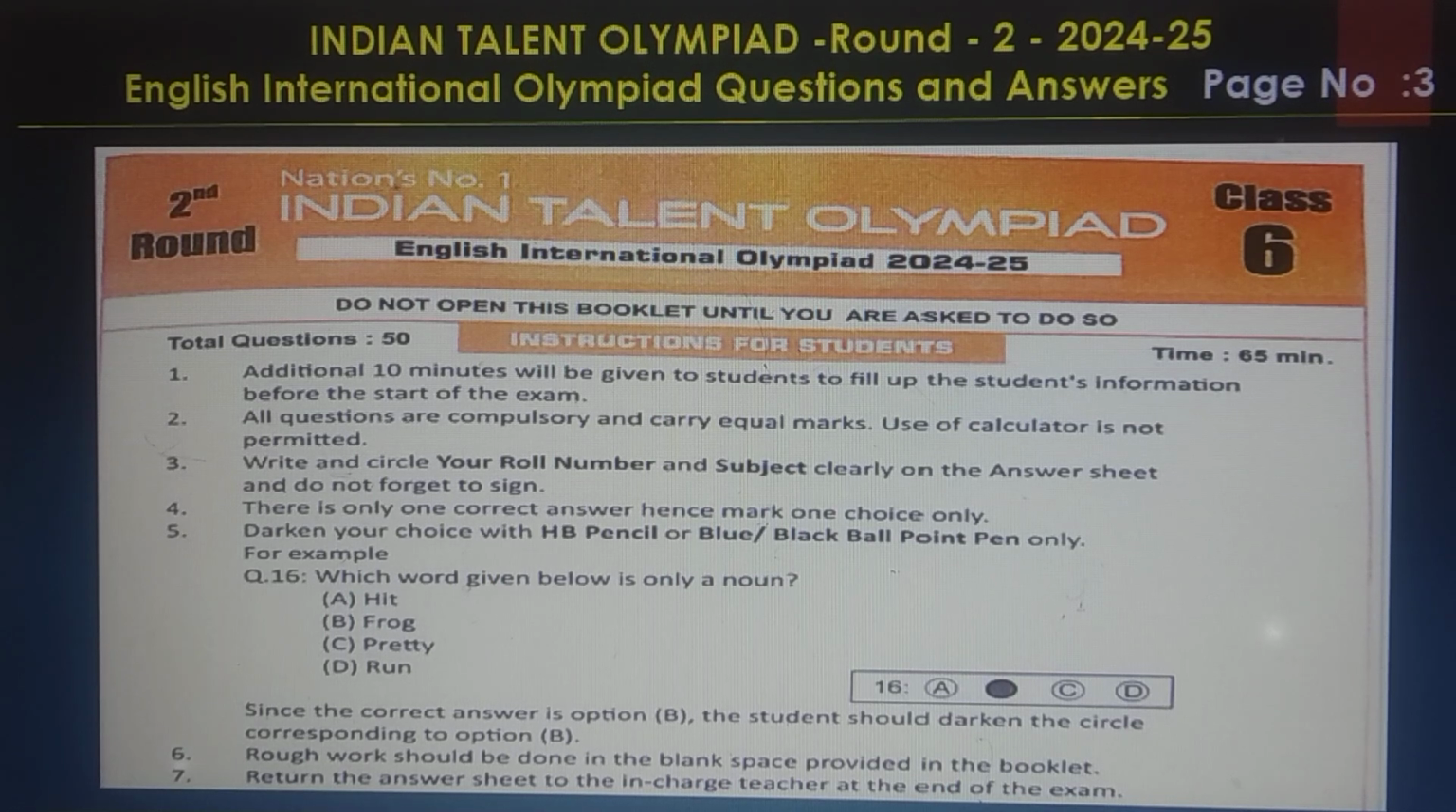Hi friends, today we are discussing Indian Talent Olympiad Round 2, 2024-25 English International Olympiad Question and Answers, Standard 6.